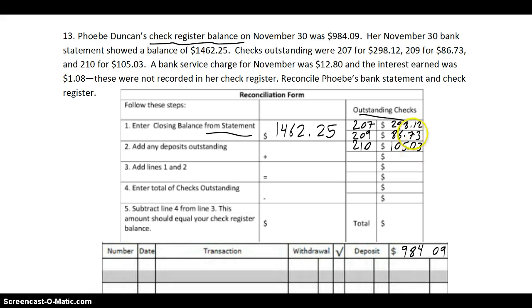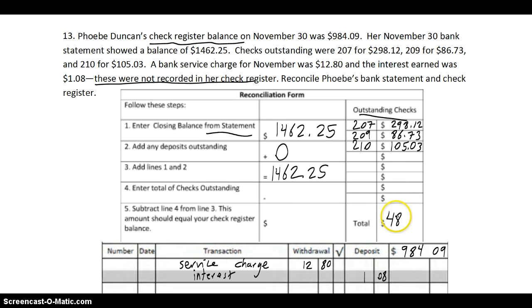Okay. A bank service charge for November was $12.80. That's usually something people forget about. They forget about the service charges. It'll of course appear on the statement. It's a charge, so that's $12.80. And the interest earned, again, something that people normally forget about, but it's a deposit, was $1.08. Kind of a piddly amount. And it even says these were not recorded in her check register. So we're going to reconcile it. Notice there were no outstanding deposits that we forgot about, so that just brings that there. Go ahead and add up the outstanding checks.